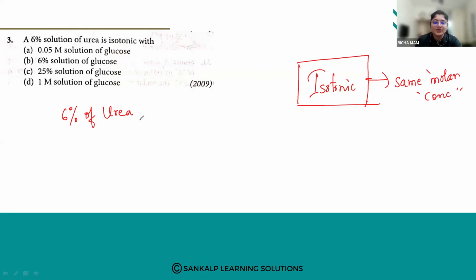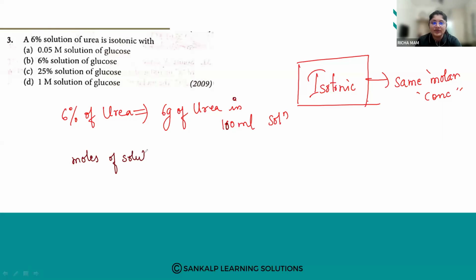So 6% of urea means what? It means 6 grams of urea in 100 ml of solution. Fine. So let us calculate the moles of solute. Which is our solute?